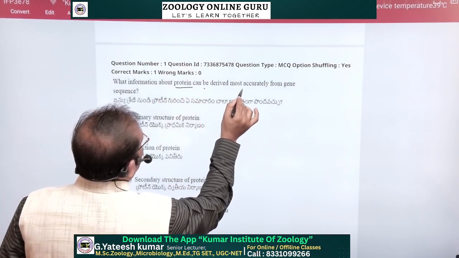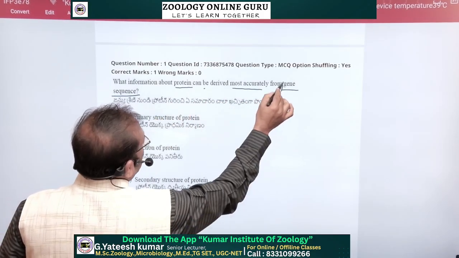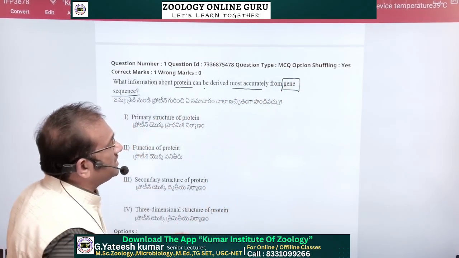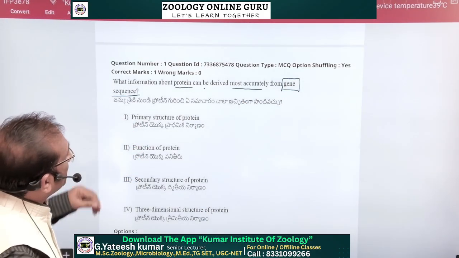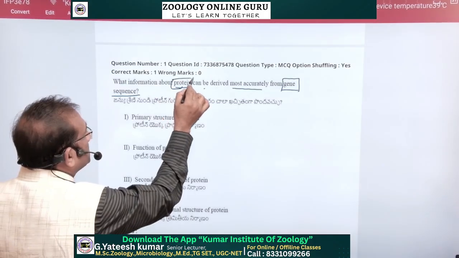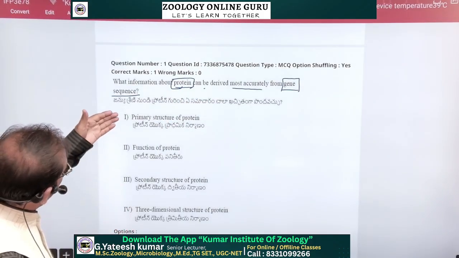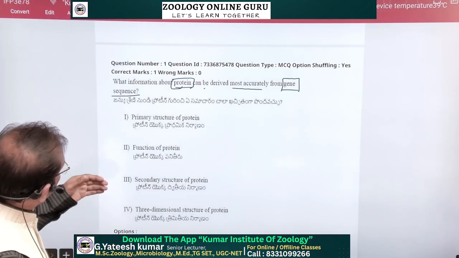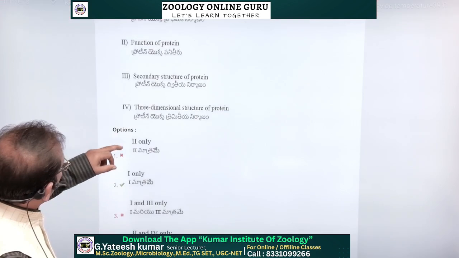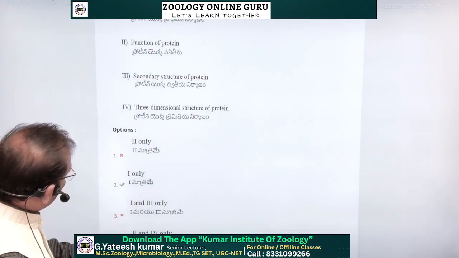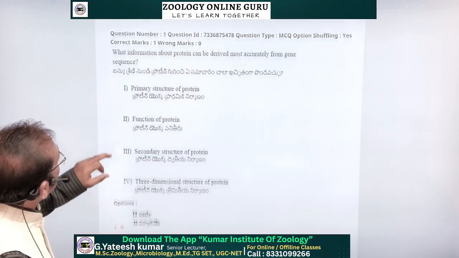If a gene is sequenced, what information about proteins will we get accurately? Options 1, 2, 3, 4 are given, and the answer options are: 2 only, 1 only, 1 and 3 only, 2 and 4 only. See how tough this type of question is.